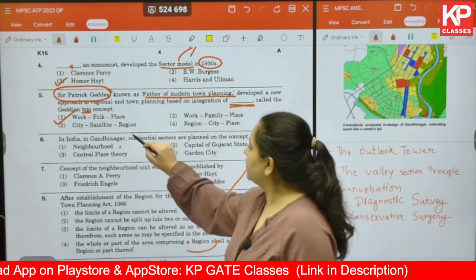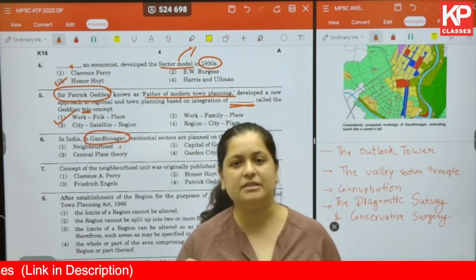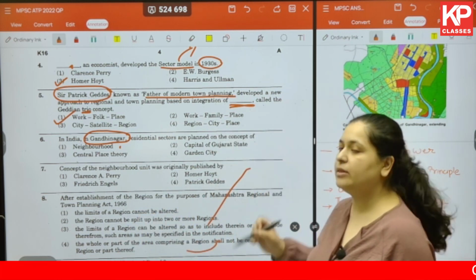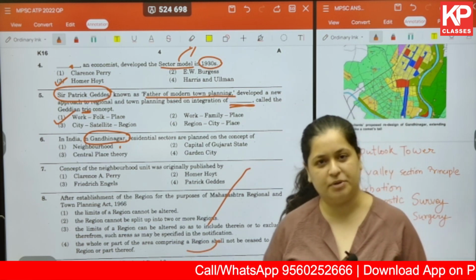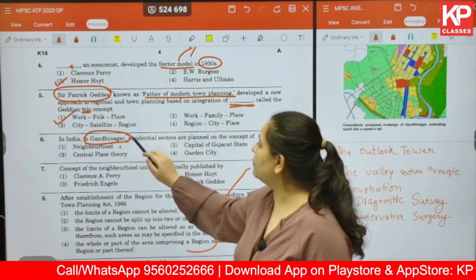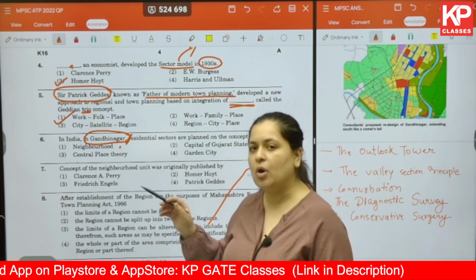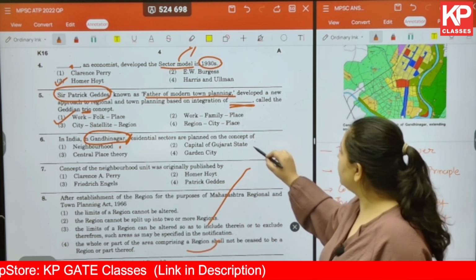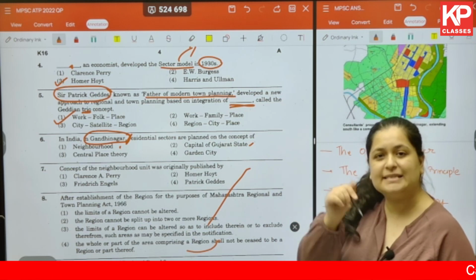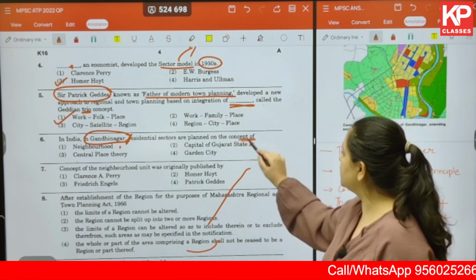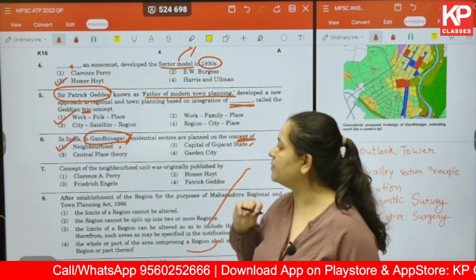So first of all, you should know about Gandhinagar. Gandhinagar is actually the capital city of the state of Gujarat. When the Bombay province split into two states, Maharashtra and Gujarat, Ahmedabad was the capital during that time, and later on Gandhinagar was planned as the capital city, which is around 23 to 24 kilometers north of Ahmedabad. Here in this particular question, we are talking about the concept that it is based on. So the concept is going to be the neighborhood concept. Okay, so the answer for question number 6 is 1.